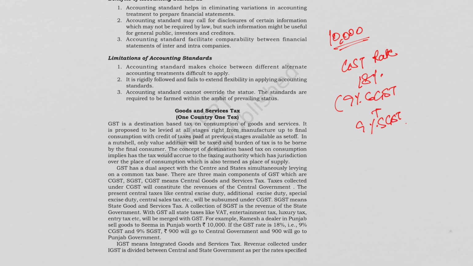Okay, now let us see an example. Ramesh sells goods worth rupees 10,000 in Punjab. So the GST rate is suppose 18%, 9% suppose CGST, and 9% SGST is there. He is selling it within the state only. So basically, 900 rupees will go to the central government. This is 9% of 10,000, and 900 rupees will go to Punjab government.